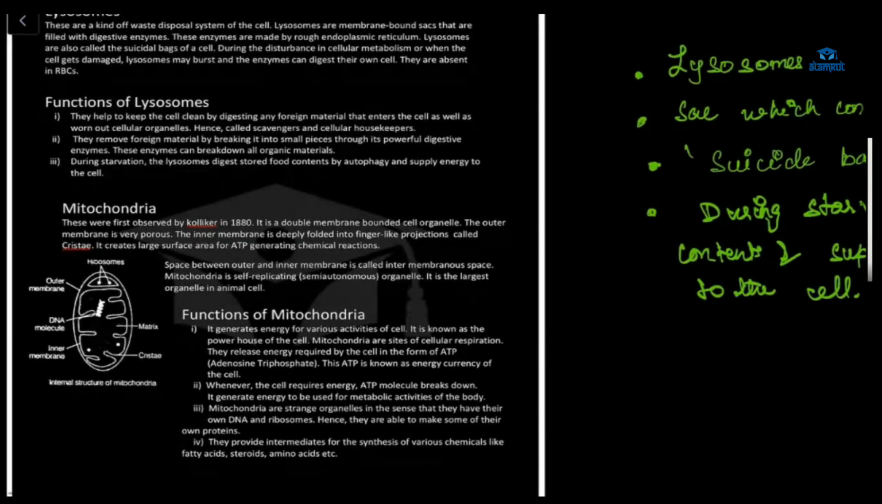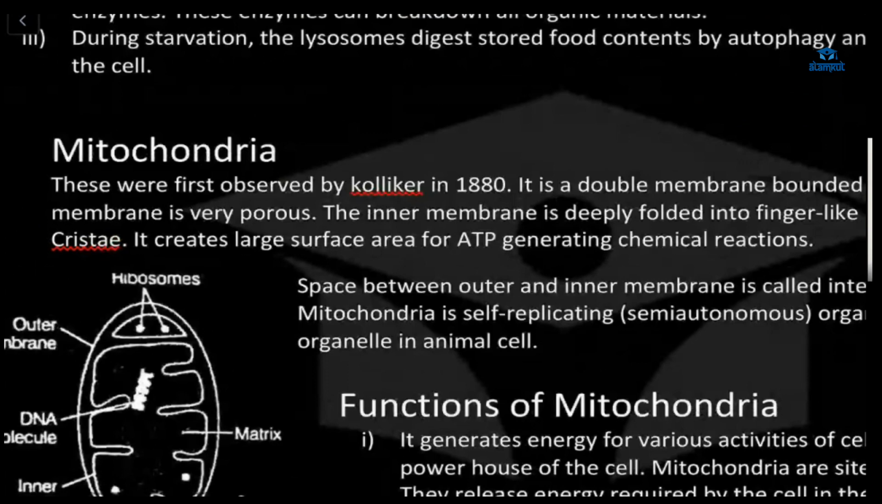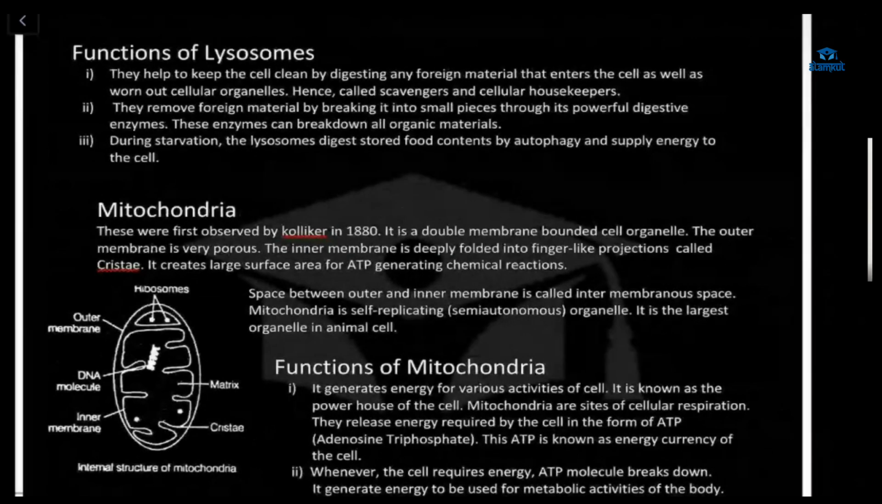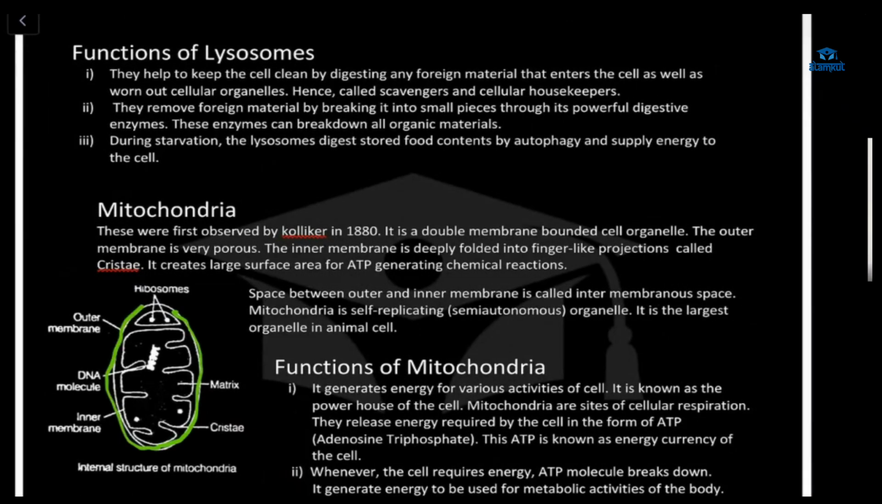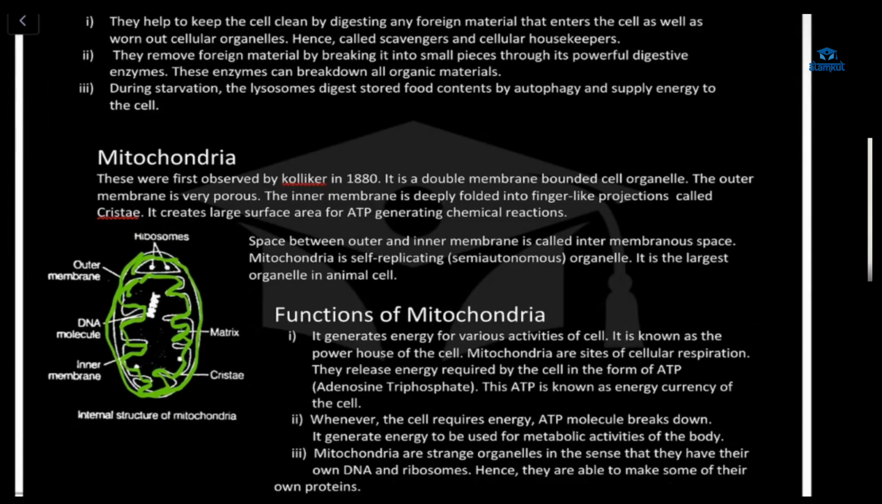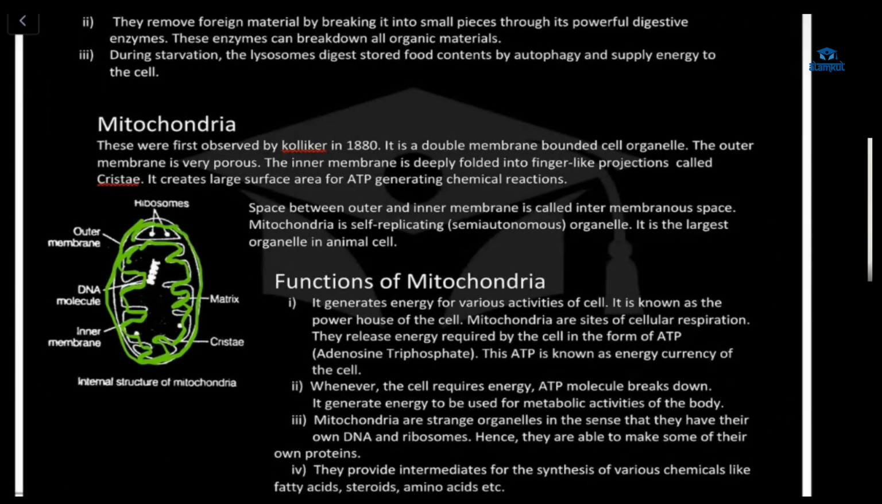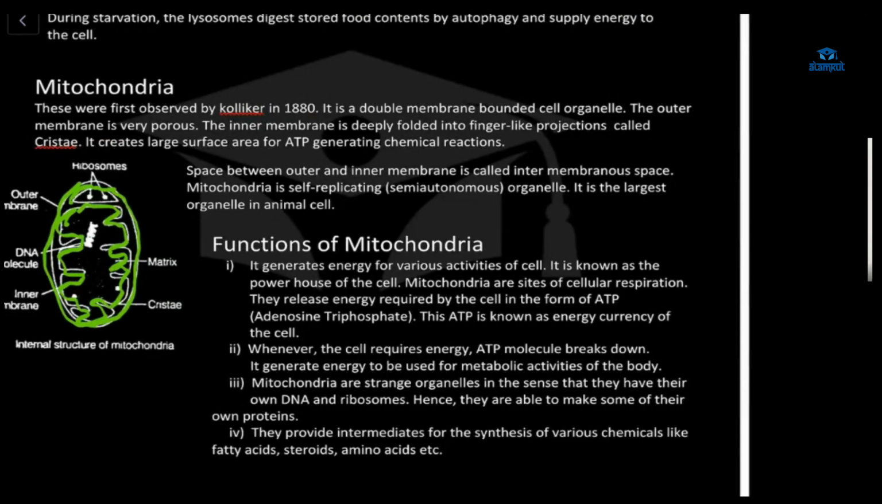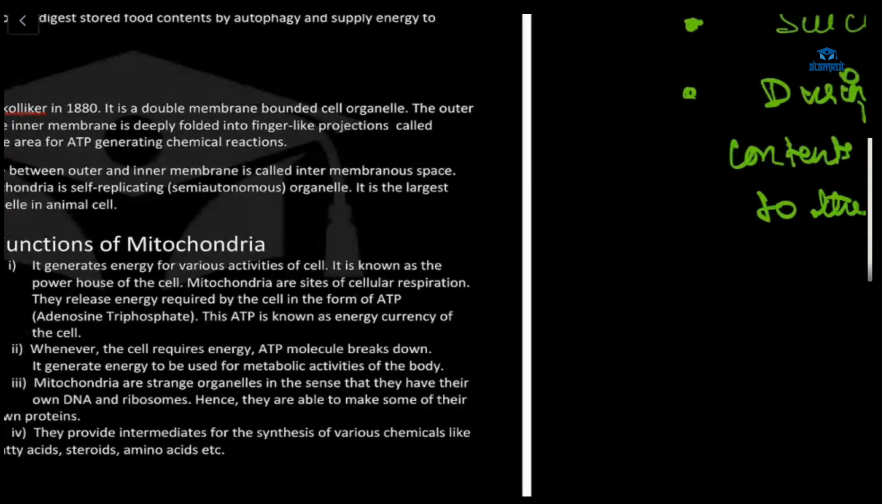Next, we have mitochondria. Mitochondria was first observed by Kolliker. It is double membraned. The inner membrane is folded into cristae, and here ATP will be generated. What is ATP? It is very simple: the energy currency of the cell, right?